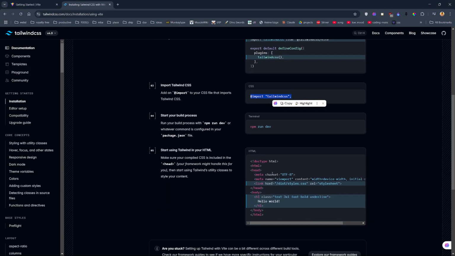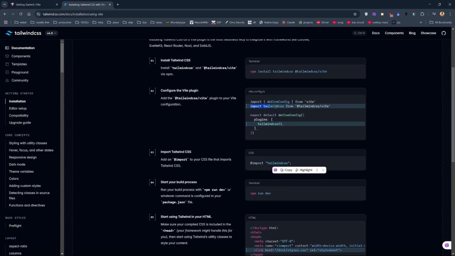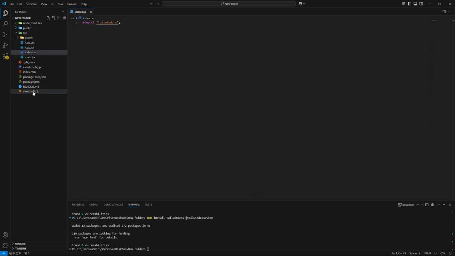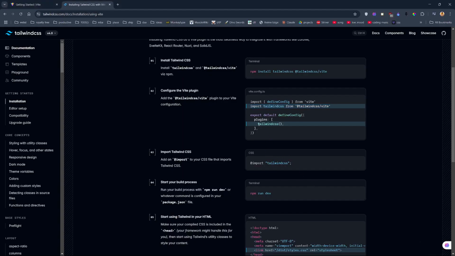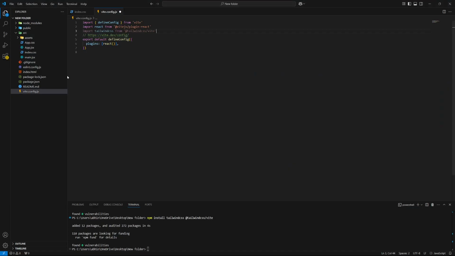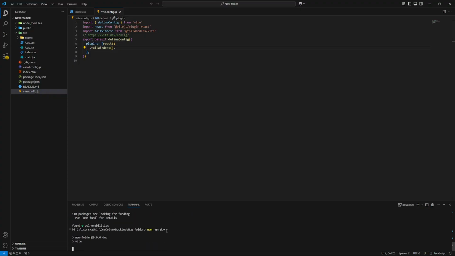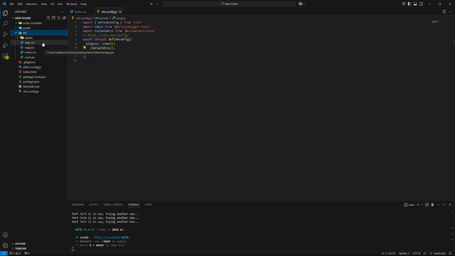And what I have to do, I have to copy this import and paste here, and copy this and paste. So I have to run npm run dev, and you can see that we don't require CSS.